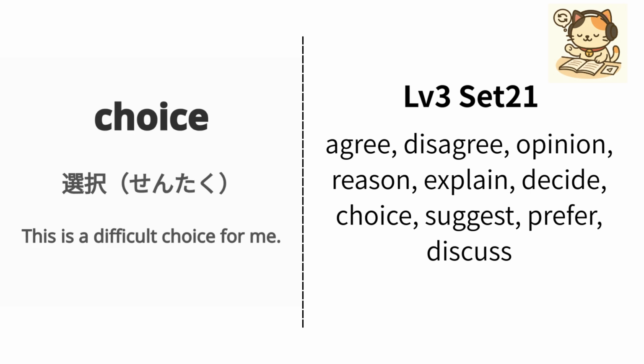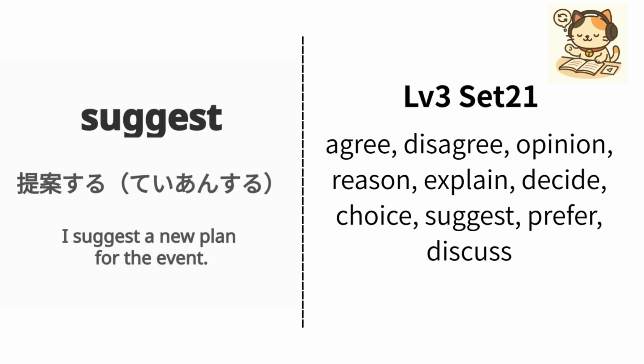English is choice. Japanese is 選択. Example, this is a difficult choice for me. これは私にとって難しい選択です. Repeat, choice, choice.